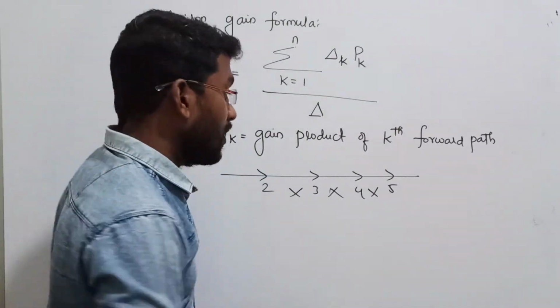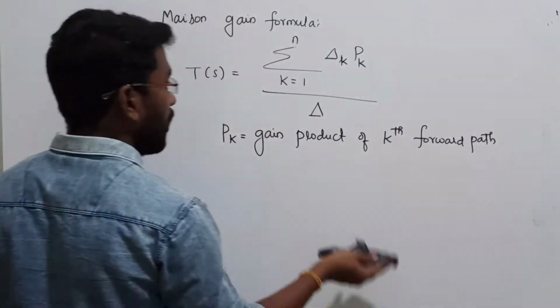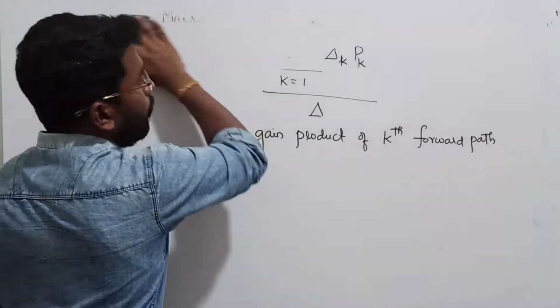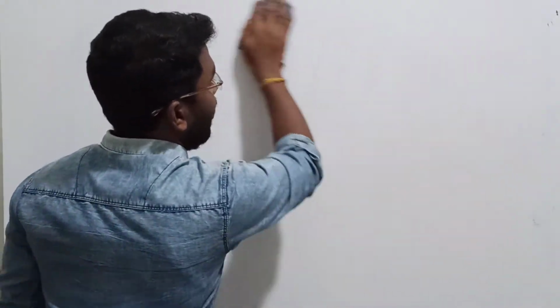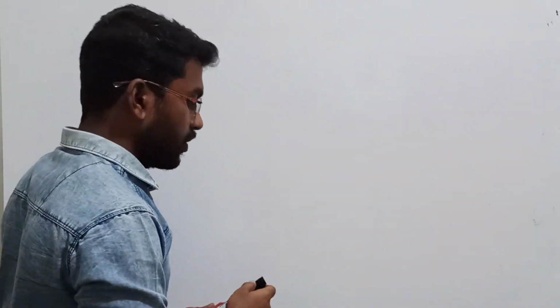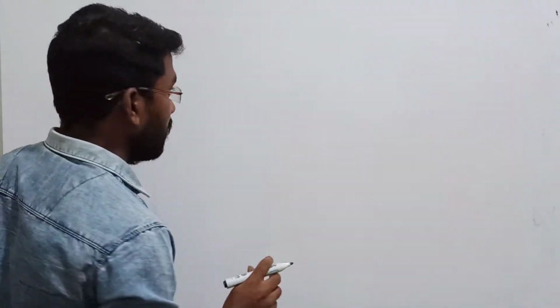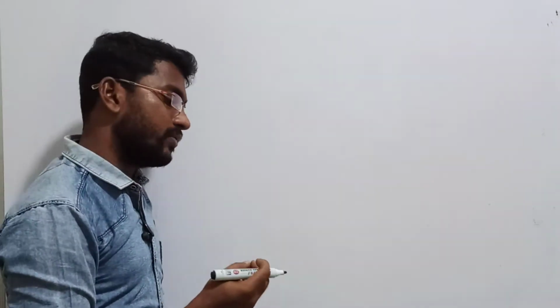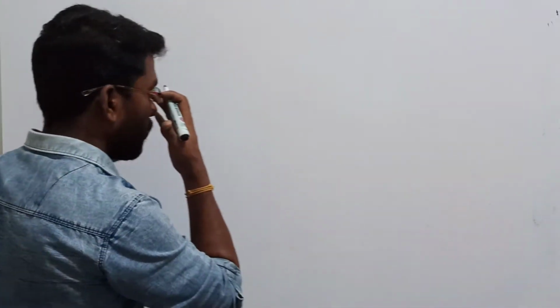Let us see how to apply this formula to solve problems. Now I will take one example. Try to visualize these things. I hope you all understand the terms: what is the meaning of source, what is the meaning of sink. Sink is going to be our output. And then we are going to use our loops and gains. Let us see all those things one by one.